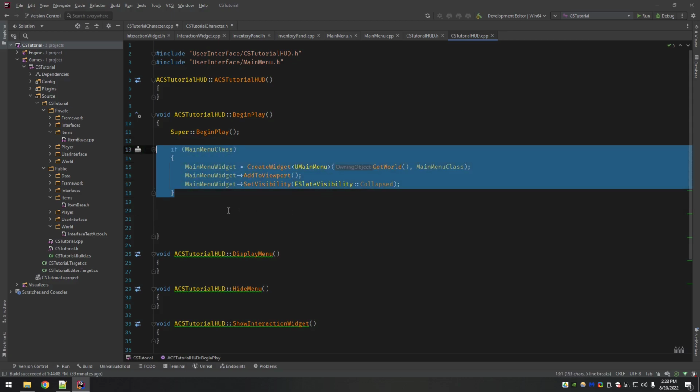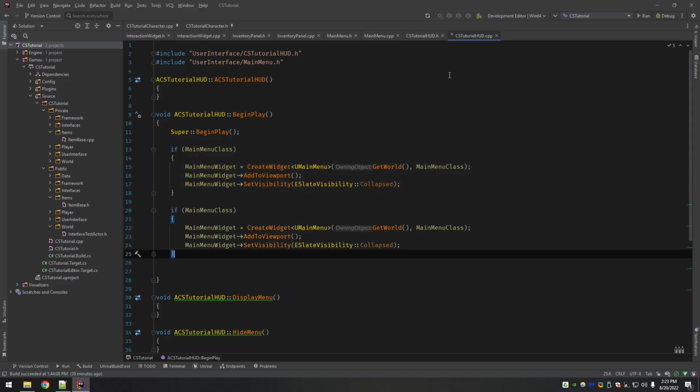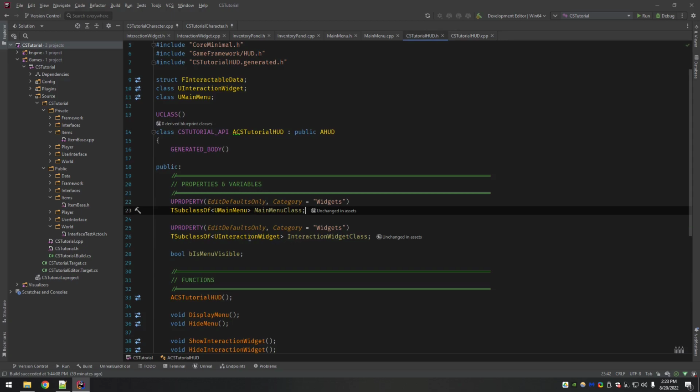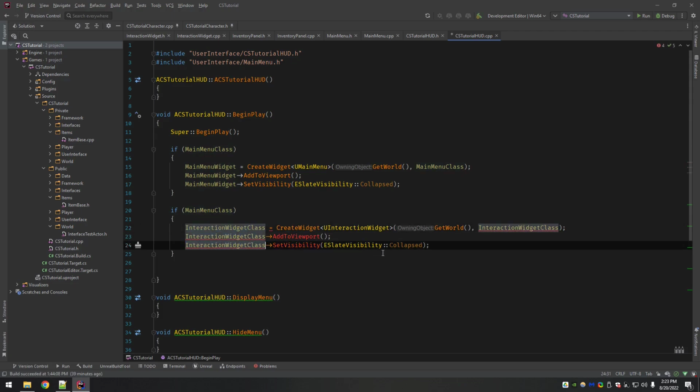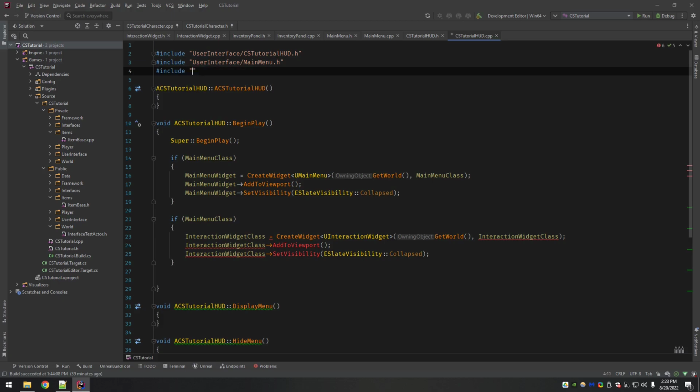All right, so this is really the format for creating these widgets. So I'm just going to copy this. I'm going to come over here. I'm going to get my interaction widget and replace this with interaction widget class. And again, it's upset because we need to include it. So user interface, interaction widget.